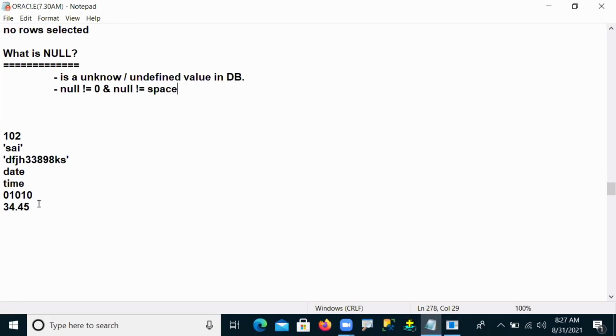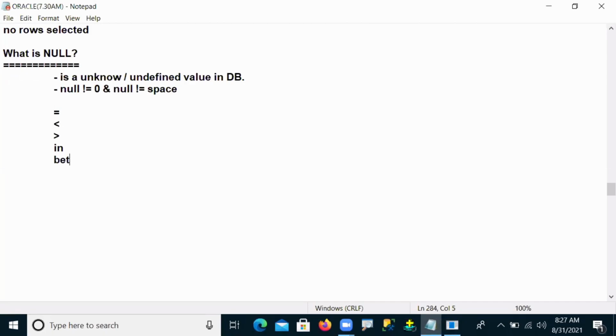So whenever you want to compare such values, no operator will support it. You can't use the equal operator, less than operator, greater than operator, in operator, or between operator. These operators are supported for identifying a value, but null is not a value. So equal, less than, greater than, between, in, whatever we discussed, we cannot apply on null values.